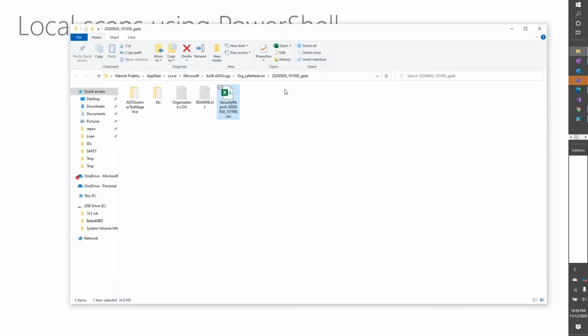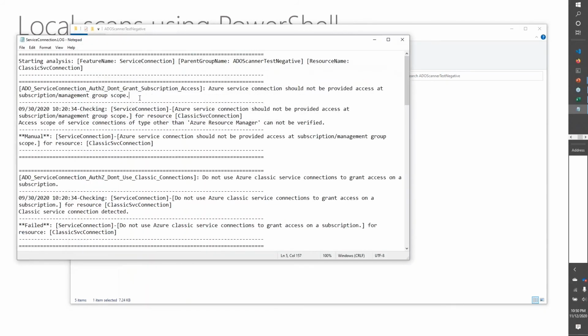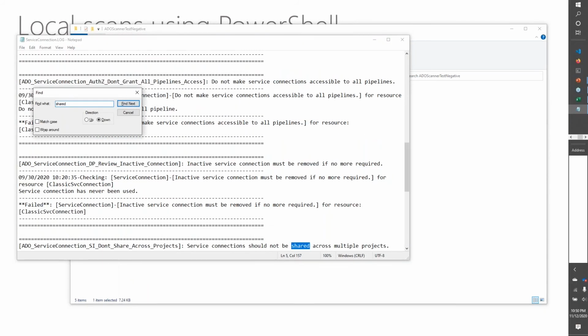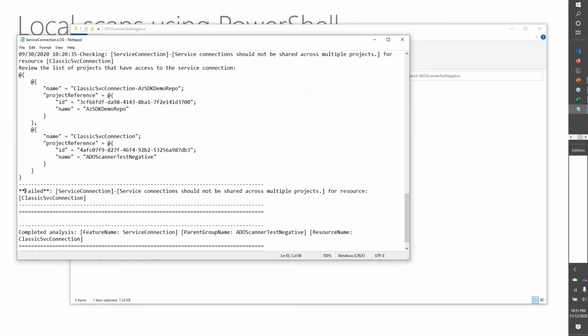For that, I would go to this file here. This is the CSV that was opened. If I go to the project folder and service connection log, and I search for shared, there you go. I found the control, and as you can see, this is failed.